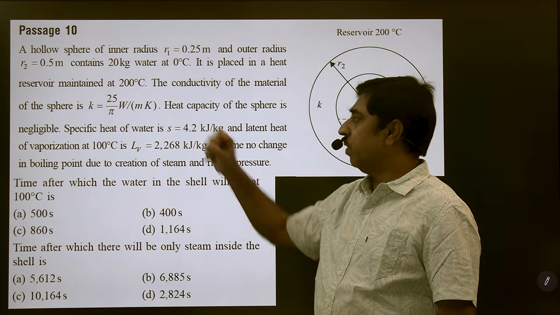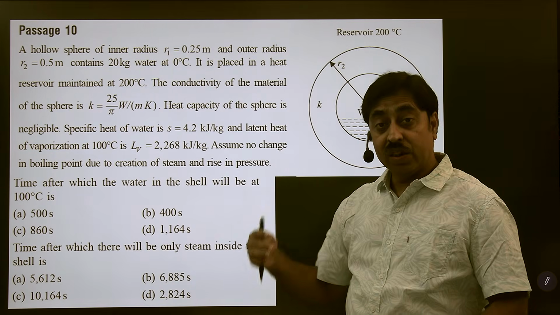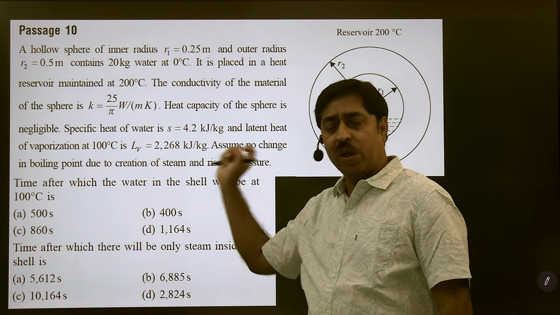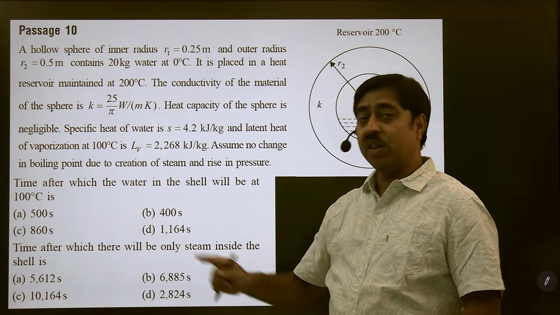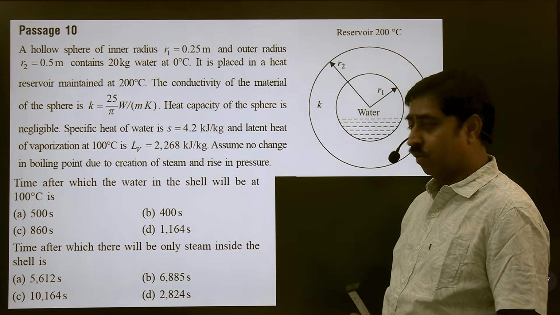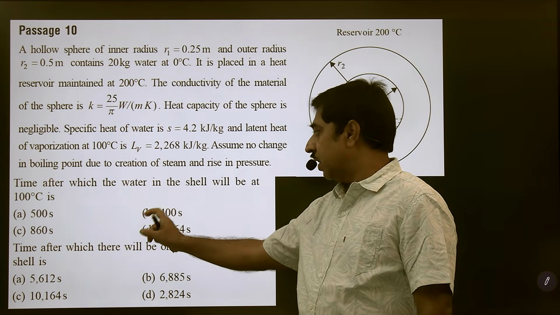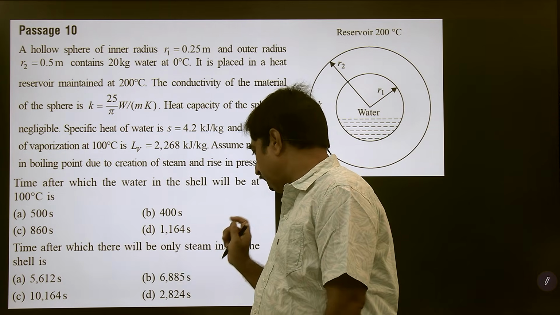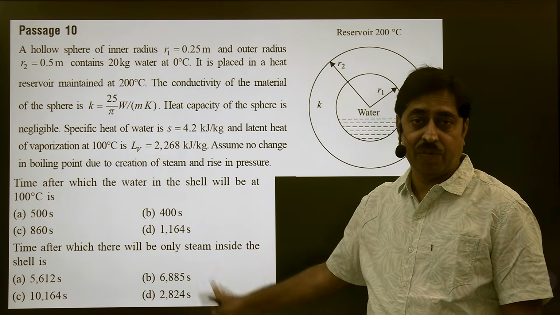The conductivity of the material of the sphere is given. Heat capacity of the sphere is negligible. The specific heat of water is given. Latent heat of vaporization of water at 100 degrees Celsius is given. Assume no change in boiling due to creation of steam and rise in pressure. Time after which water in this cell will be at 100 degrees Celsius, and time after which there will be only steam inside the shell is given by.